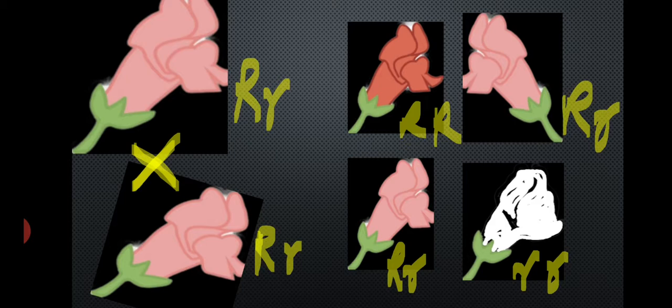The fourth is the white flower, having small r and small r. So in incomplete dominance, the ratio is 1:2:1. The red flower is 1, pink flowers are 2, and the white flower is 1.